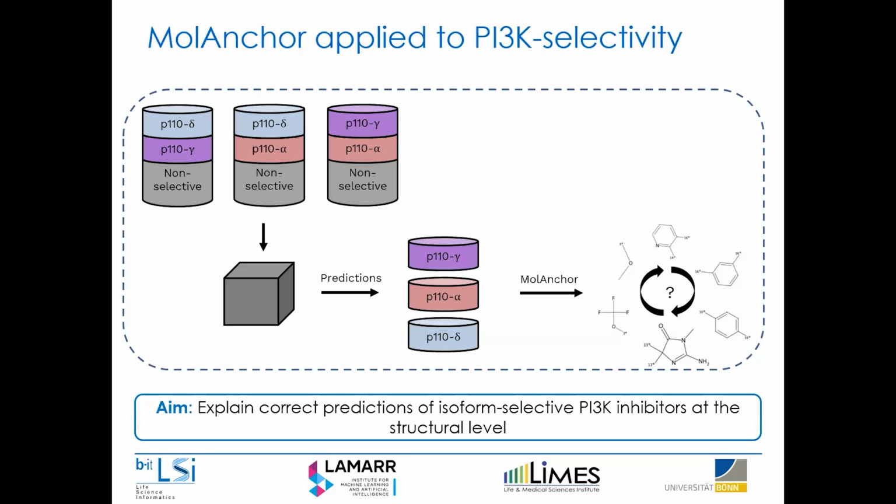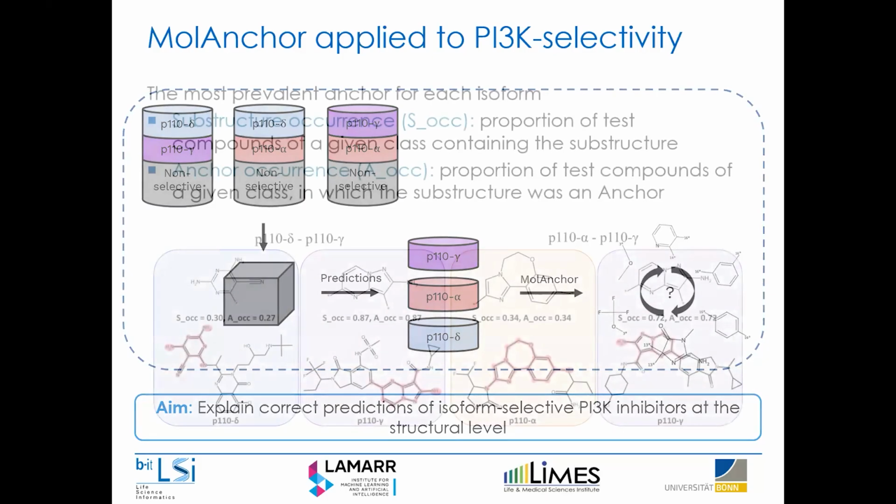So then we use the model to predict in a multi-class sense whether a given compound was not more active against one protein target or the other, or perhaps it was more active against protein target A or more active against protein target B. And then we applied MoAnchor to these correct predictions of selectivity to see if we could identify any molecular substructures that will allow the model to be accurate in these predictions.